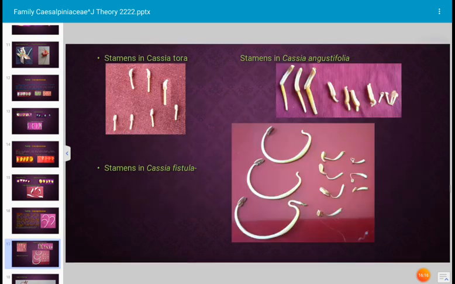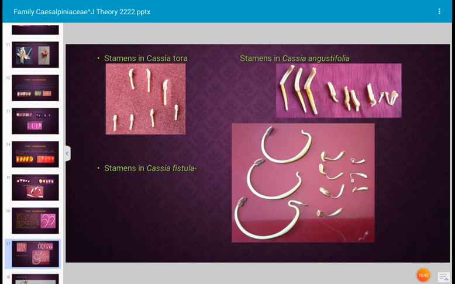Okay. Next. All these are again the stamens of plants of family Caesalpiniaceae. That is, first photograph, these are the stamens of Cassia tora. In Cassia tora, 3 long stamens and 4 small sized stamens are observed, and staminodes may be highly reduced, not seen in the flower.